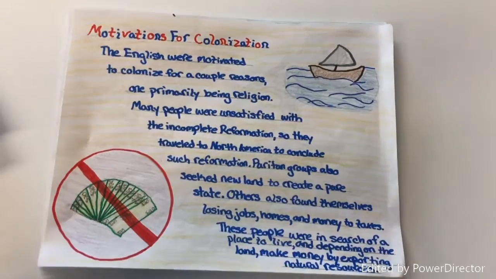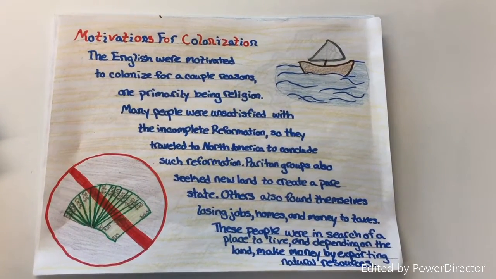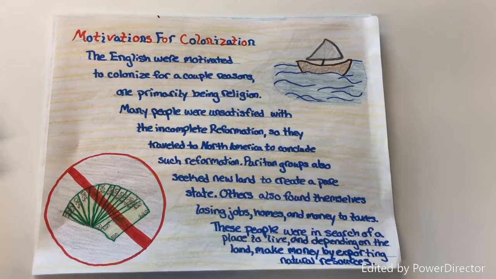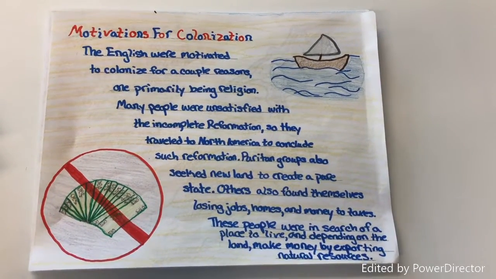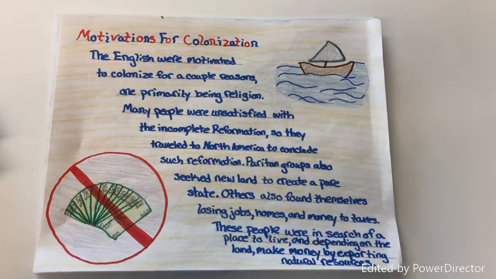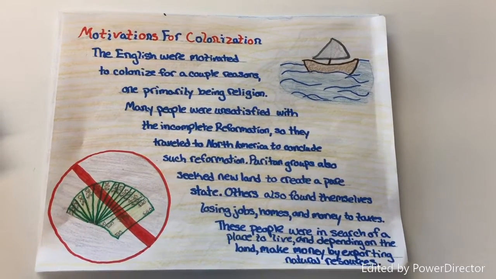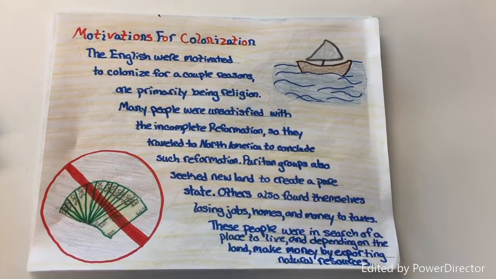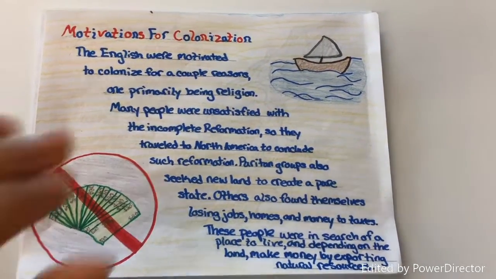Motivations for colonization. The English were motivated to colonize for a couple of reasons, one primarily being religion. Many people were unsatisfied with the incomplete Reformation, so they traveled to North America to conclude such Reformation. Puritan groups also sought new land to create a pure state. Others also found themselves losing jobs, homes, and money to taxes. These people were in search of a place to live and, depending on the land, make money exporting natural